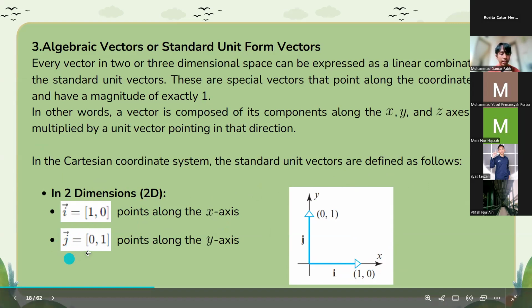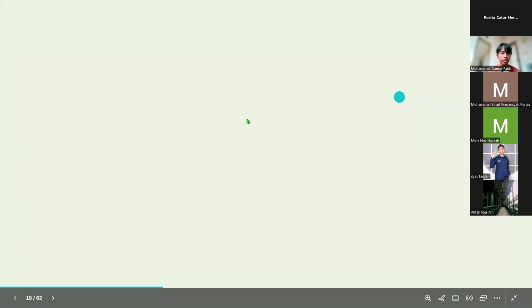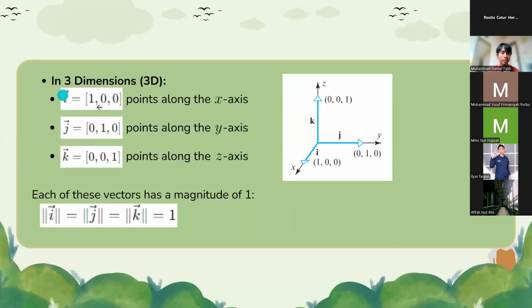And vector j is equal to 0, 1, and points along the y-axis. And in 3 dimensions, vector i is equal to 1, 0, 0, and points along the x-axis, that is in the picture.